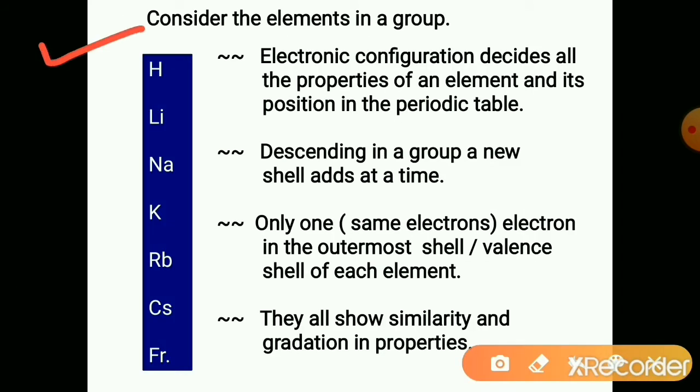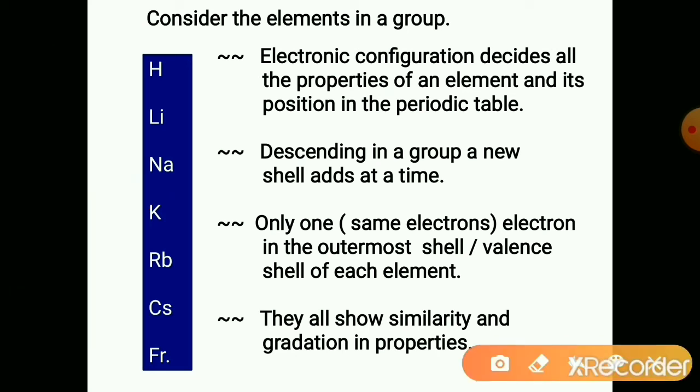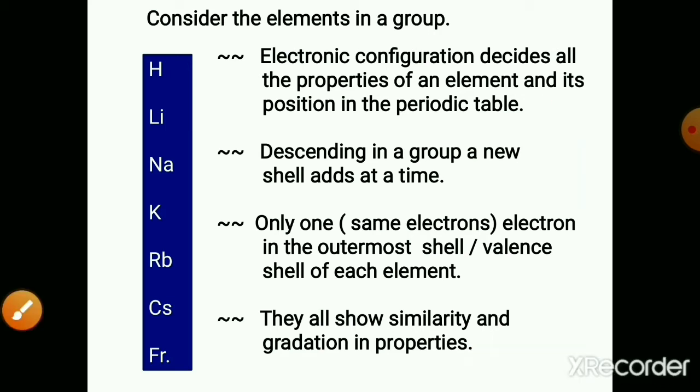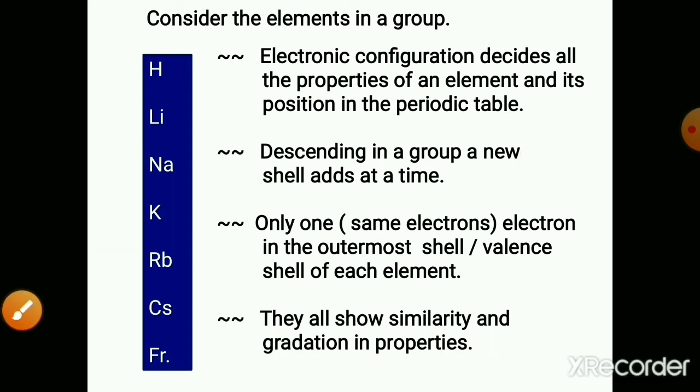Consider the elements in a group. These are the first group elements: hydrogen, lithium, sodium, potassium, rubidium, cesium, francium. Electronic configuration decides all the properties of the elements and their position in the periodic table. Descending in any group, a new shell is added at a time.